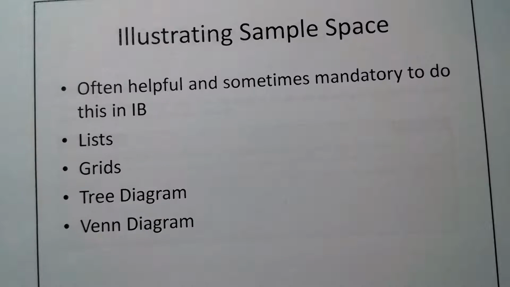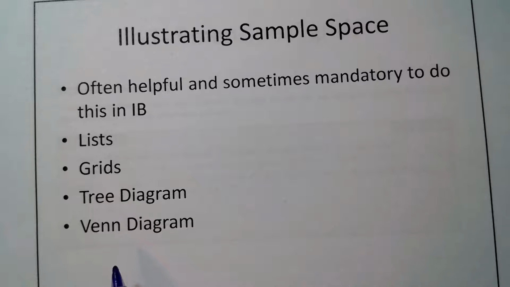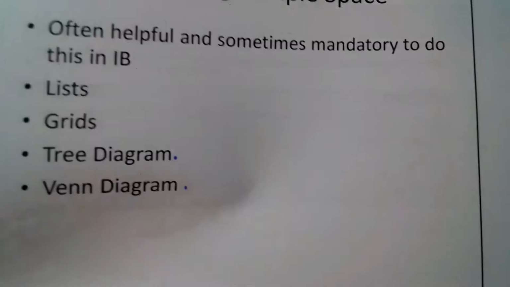And in IB, they're going to expect you to illustrate sample spaces in the following ways: lists, grids, tree diagrams, and Venn diagrams. Trees you'll see a lot. Venn diagrams you'll see quite often too. So you need to be very proficient with those, and you will be by the time I'm done with you.